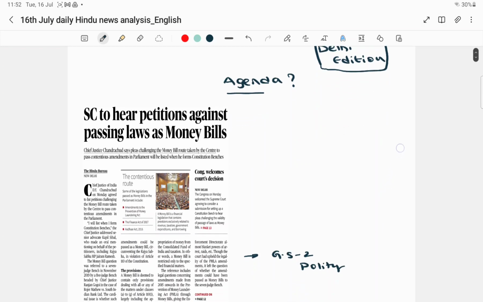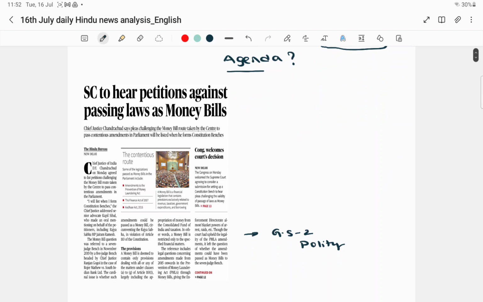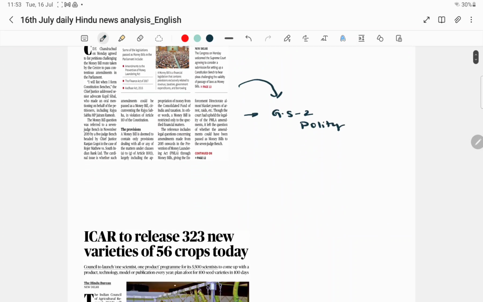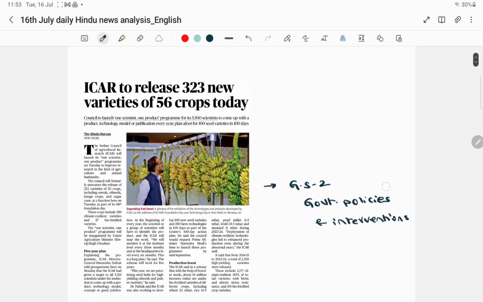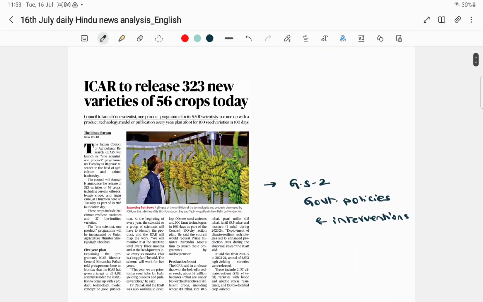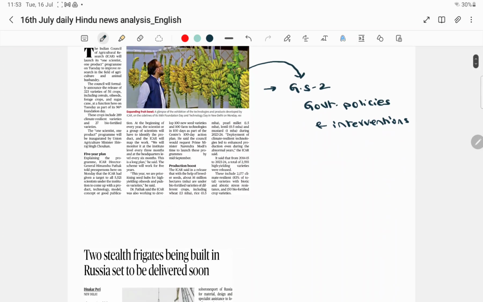If you see the first and foremost article, Supreme Court to hear the petitions against passing the laws as money bills. This is an important article from the GS paper 2 polity perspective. We have to read this article. Let us go to the next one. ICAR, which means Indian Council of Agricultural Research, to release 323 new varieties of 56 crops today. This we have to read under GS paper 2 government policies and interventions.